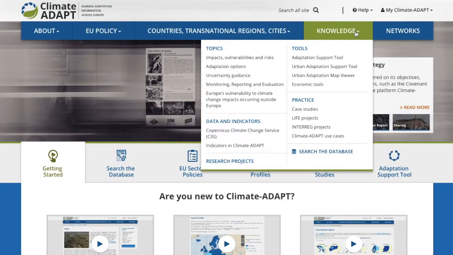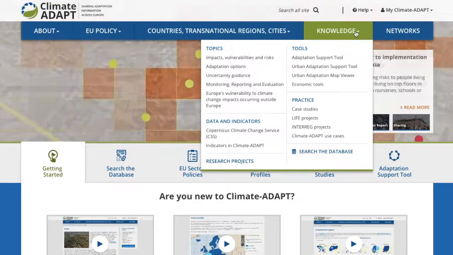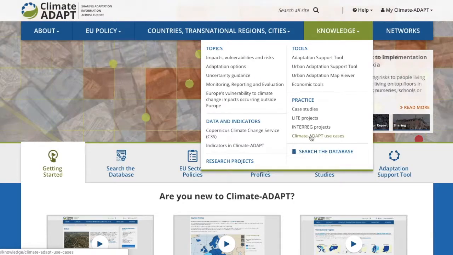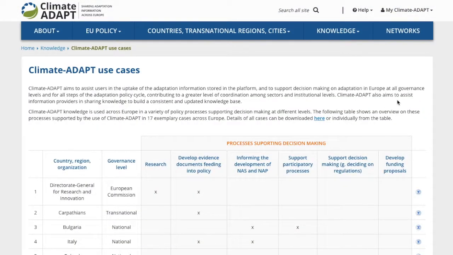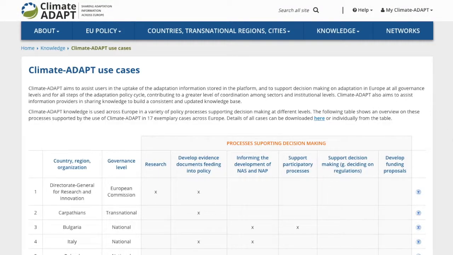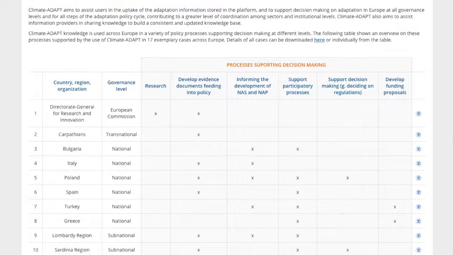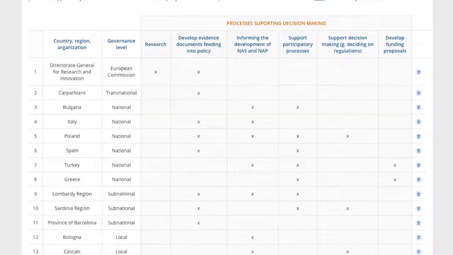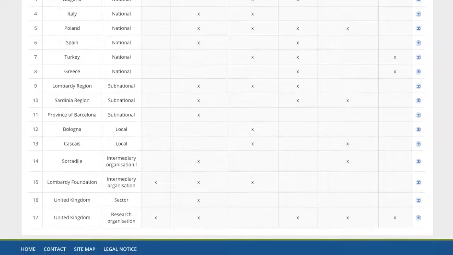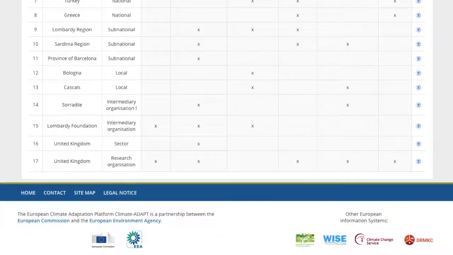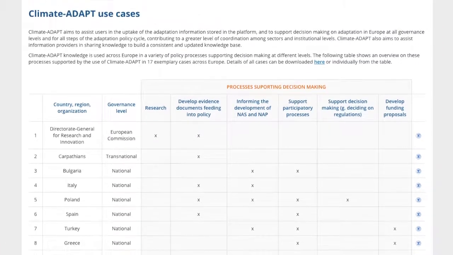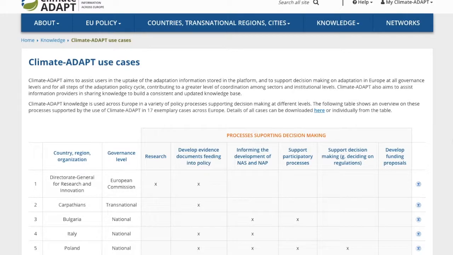To find out more about how others have used Climate Adapt to develop a national or regional adaptation strategy or action plan, click on the Knowledge drop-down menu on the horizontal bar across the top of the web page. Select Climate Adapt Use Cases under the Practice section. This page explains how Climate Adapt has assisted users in the uptake of the adaptation information stored in the platform to support decision-making on adaptation in Europe at all governance levels and for all steps of the adaptation policy cycle, contributing to a greater level of coordination among sectors and institutional levels.